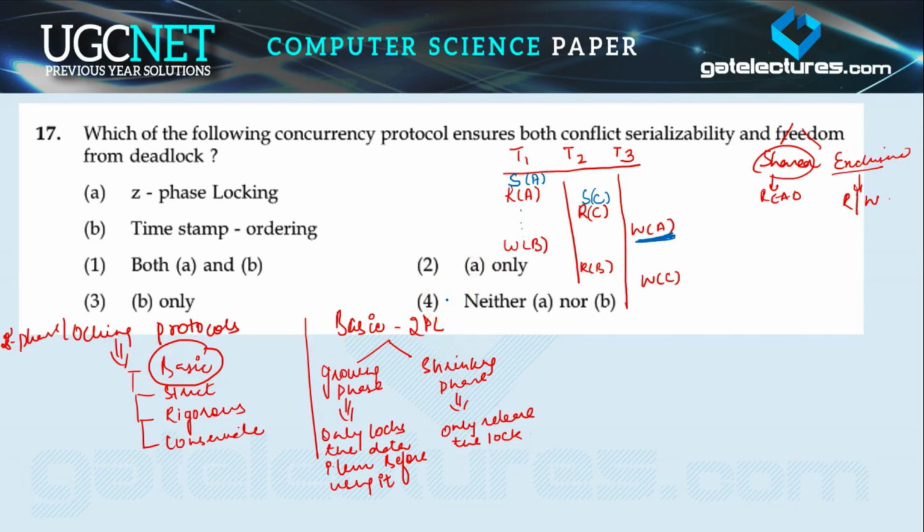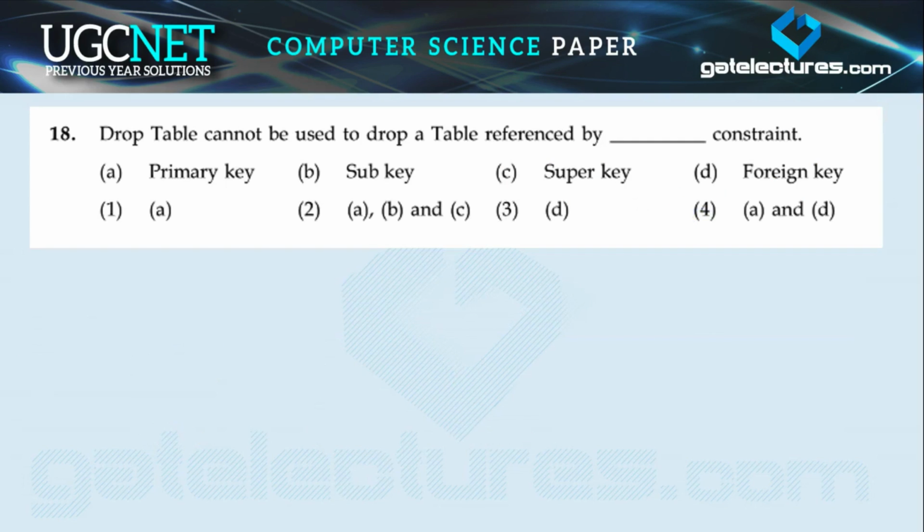Once I am in the growing phase, I am only able to lock the data items, right? So this request is going to be denied